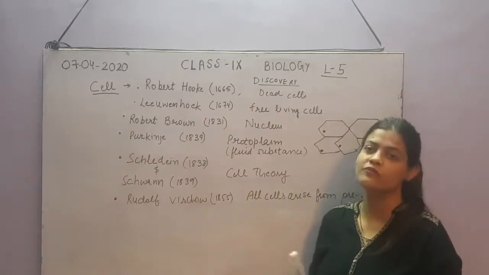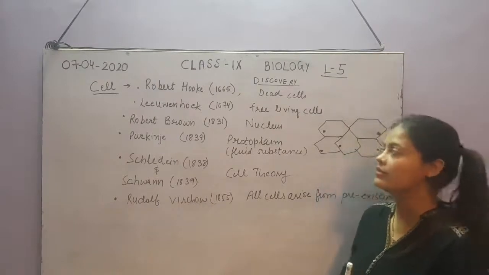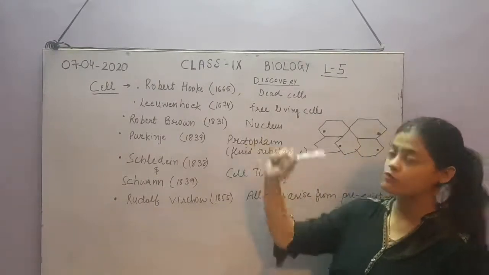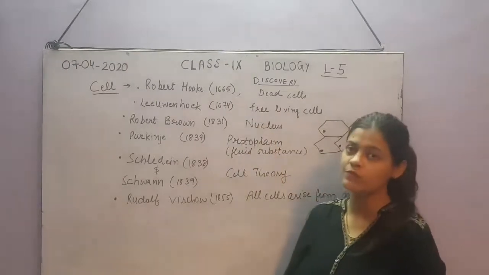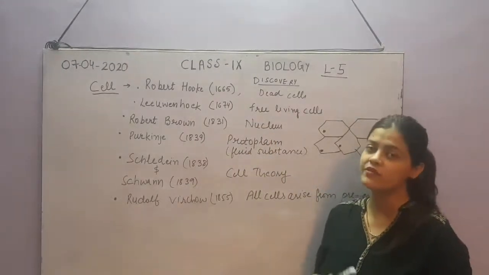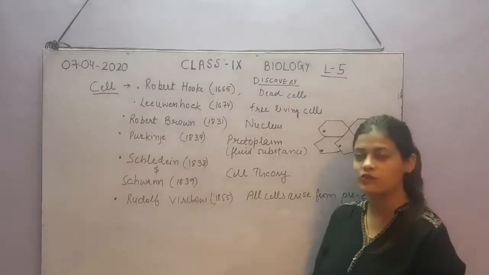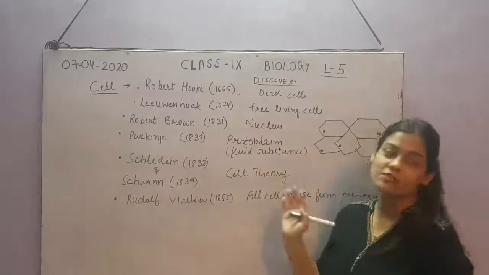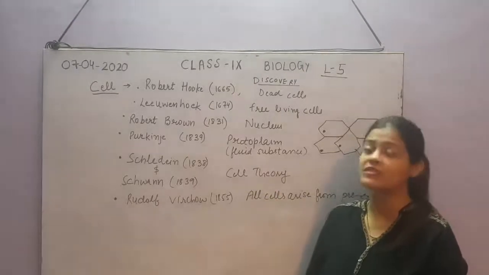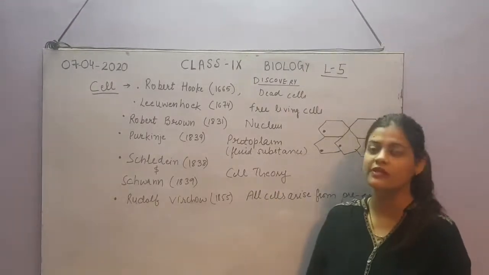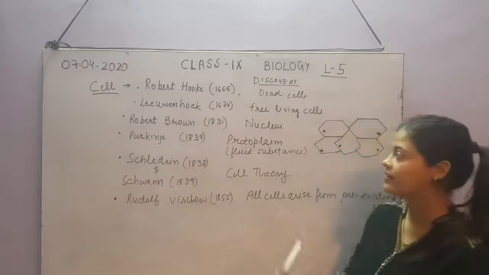He took a drop of pond water and observed it under the microscope. His microscope was a little more efficient than Robert Hooke's, but later, with the discovery of the compound microscope and electron microscope, it became much easier for scientists to study the different parts of the cell.